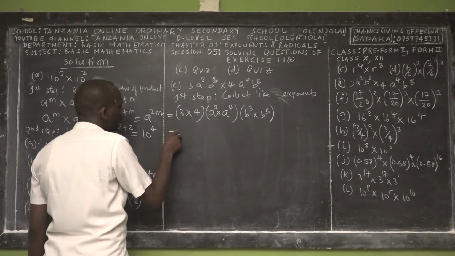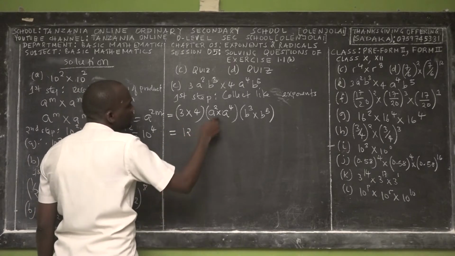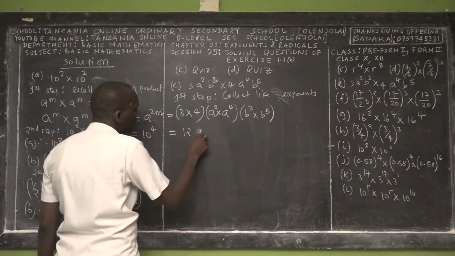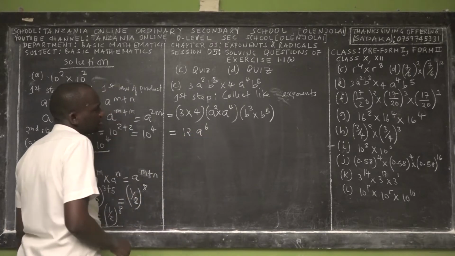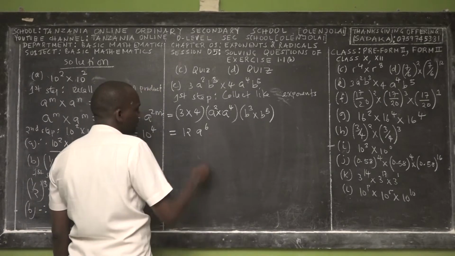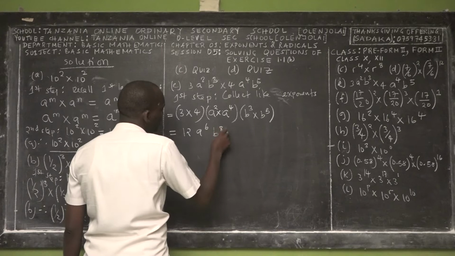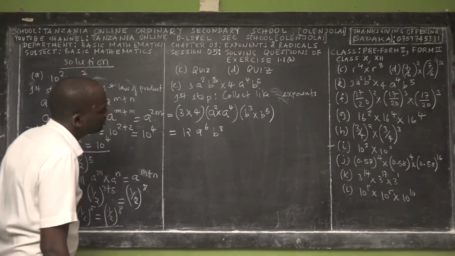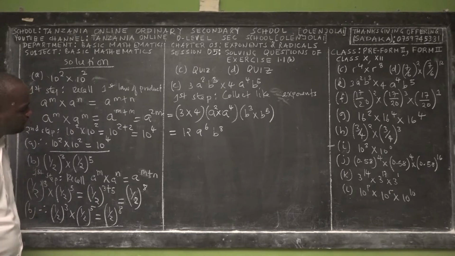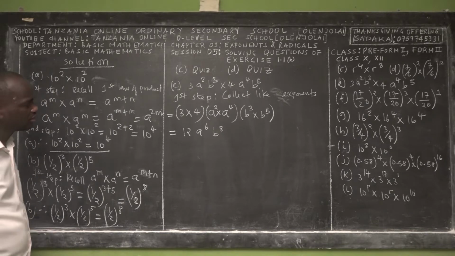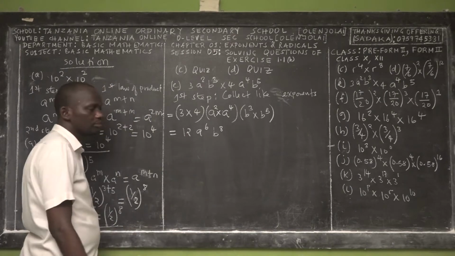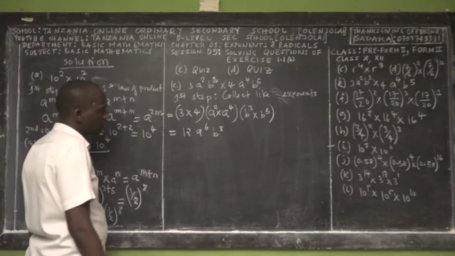Right? Yes. So 3 times 4 is 12. Then same base, add exponents: 2 plus 4 is 6. Times same base, add exponents: b power 8. Okay? Yes. But you've been asked to write it as a single power, right? Yes. So this is not a single power because the exponents are not the same.